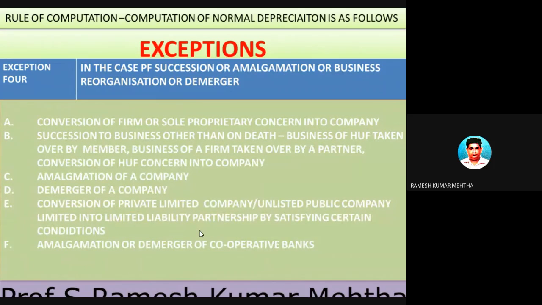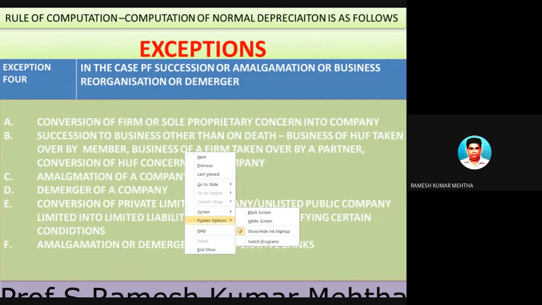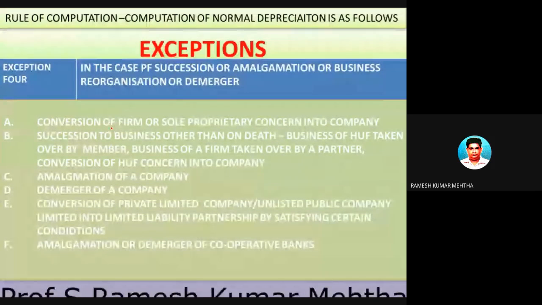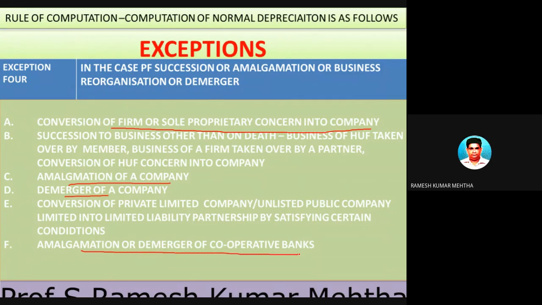So what do you mean by business reorganization? Business reorganization can be of any kind, such as conversion of a firm or sole proprietary concern into a company. So a partnership firm or a sole proprietary concern can be converted into a company. There can be a demerger of a company. There can be amalgamation of a company. There may be amalgamation or demerger of cooperative banks and all that stuff. This is under the Companies Act. So these definitions are relevant under the Companies Act, and you remember this one.